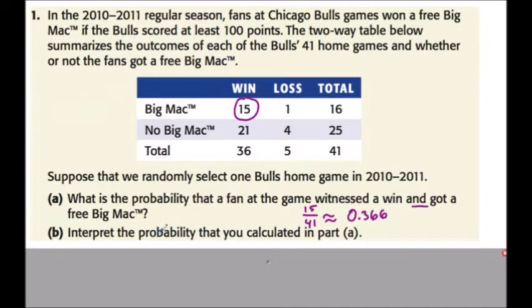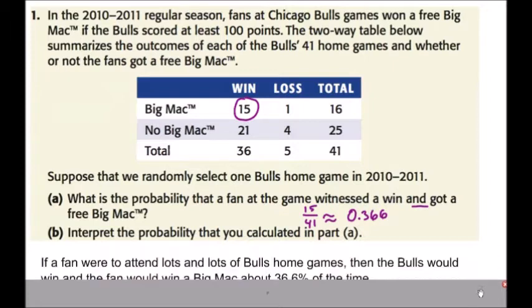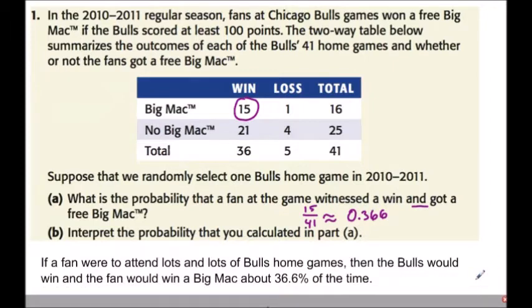Part B asks us to interpret this probability. Well, if we were to interpret this, we're looking at the long-run relative frequency of this happening. So we'd say something like this. If fans were to attend lots and lots of bowl games here, the key is large sample size, lots and lots of games, then you would expect to win a Big Mac on a whim about 36.6% of the time.